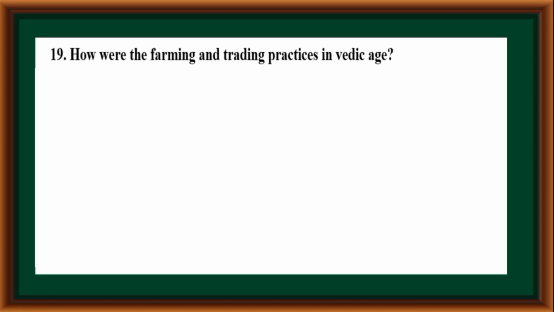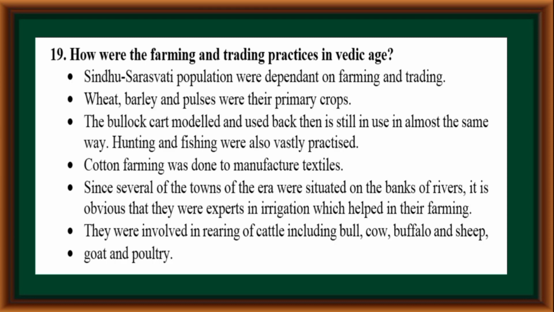How were the farming and trading practices in Vedic age? Sindhu Saraswati population were dependent on farming and trading. Wheat, barley, and pulses were their primary crops. The bullock cart, modeled and used back then, is still in use in almost the same way. Hunting and fishing were also vastly practiced.